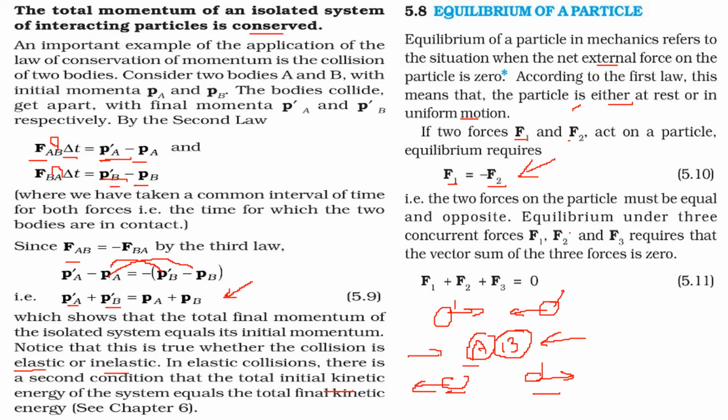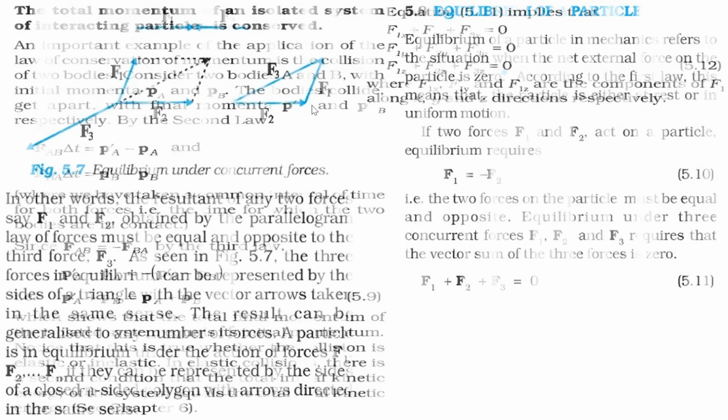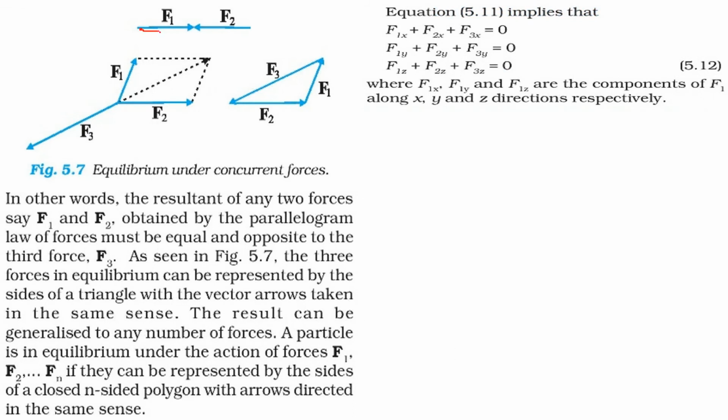Even if you have more forces, that is F1, F2, F3, these are concurrent forces, the vector sum of these three forces is 0. So F1 plus F2 plus F3 is equal to 0. If this is F1 and this is F2, they are equal and opposite. If you take three forces, F1, F2, F3, then if we rearrange this, F1 and F2 will give F3.